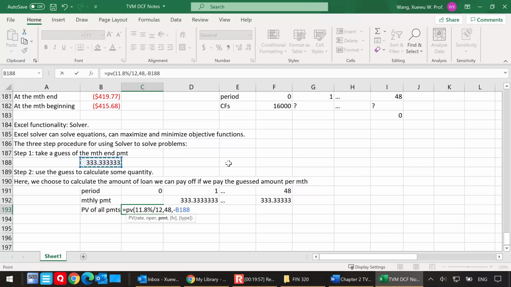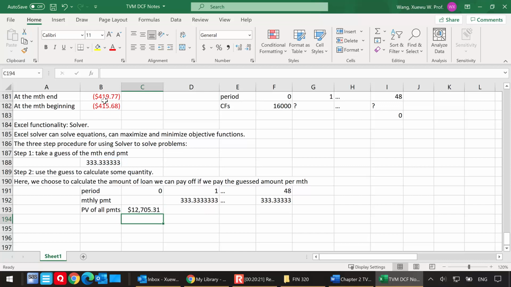A lot of times when you use Solver, you think you have the right setup, but you just can't produce the right answer. In many cases, that's because you failed to use a cell reference for your guess. The future value is 0 here. Type is 0 as well because I'm paying at the month's end. In other words, I'm trying to replicate the 419.77.